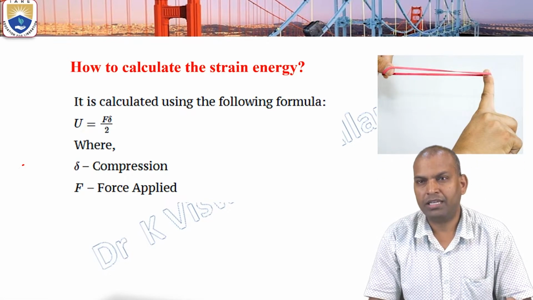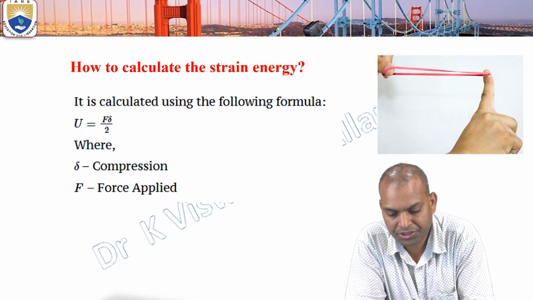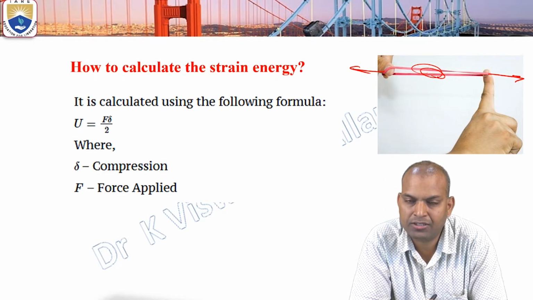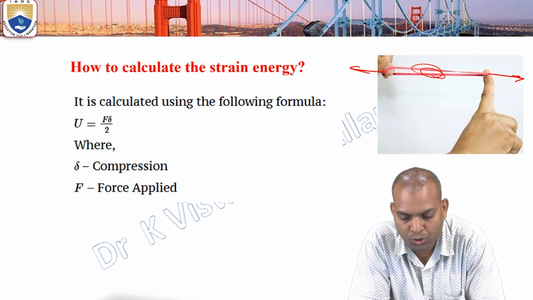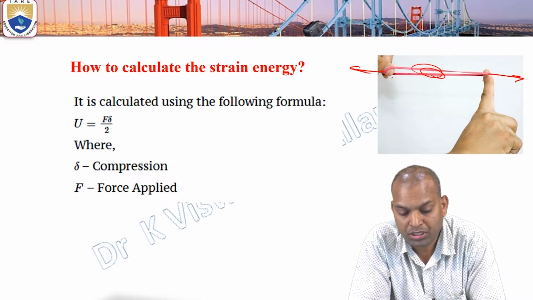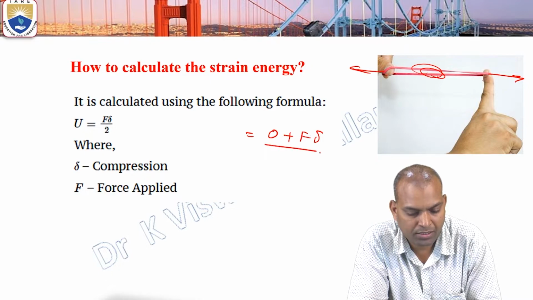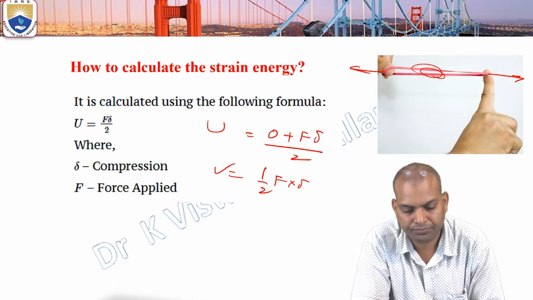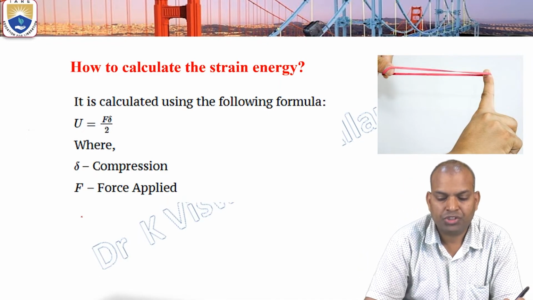Now here in this case, a rubber band condition is there. The load is applied in the tensile direction. The energy stored in the material is known as strain energy. The strain energy can be calculated from the total load applied and the deformation that takes place here. So very simply, (0 plus F) into delta by 2. That is the strain energy, half of F into delta. Okay, this is about the strain energy.